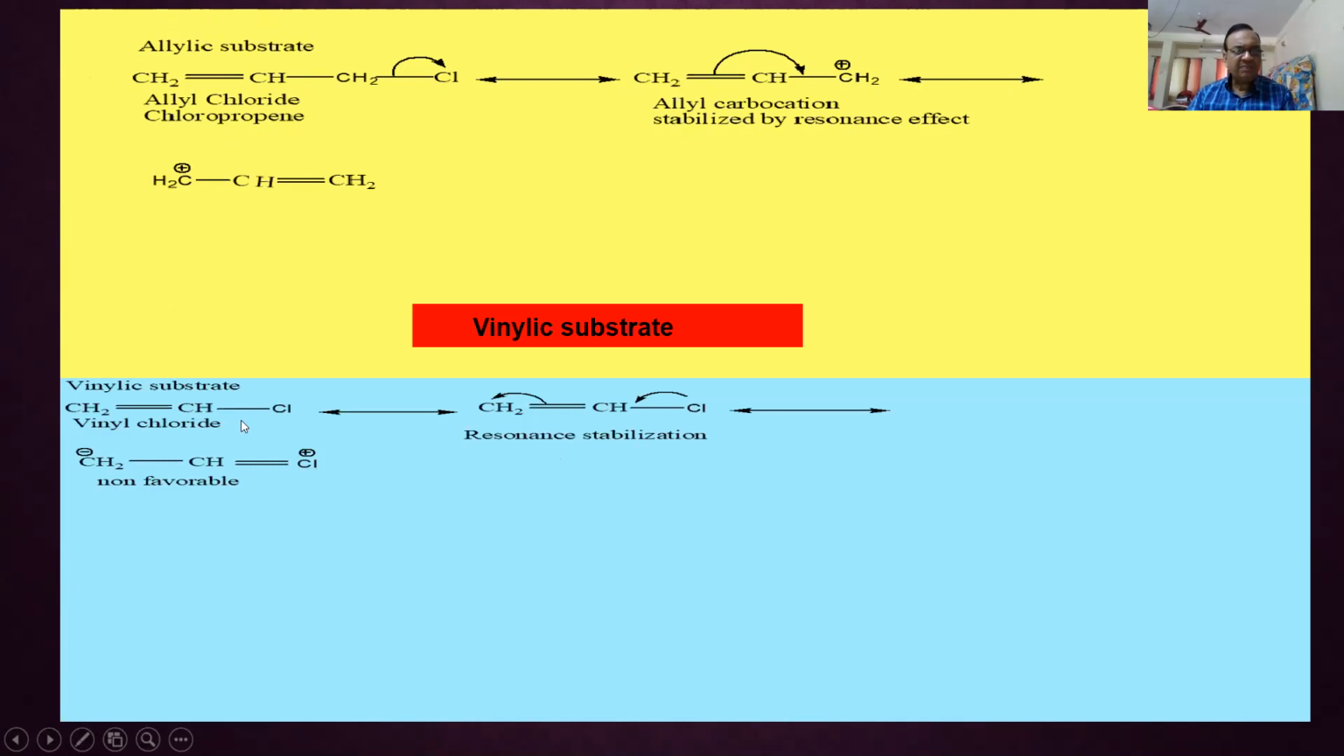Now come to the next compound, vinylic substrate. Let us consider the example of vinyl chloride. As it is vinyl chloride, Cl is attached to the sp2 hybridized carbon, that is, the double bonded carbon. So it undergoes neither SN1 nor SN2. Why? Because it is not so easy to remove this group from the sp2 hybridized carbon atom, because the percentage of s character is more. This bond is stronger, so more energy is required to cleave it, and that's why vinyl chloride undergoes neither SN1 nor SN2.